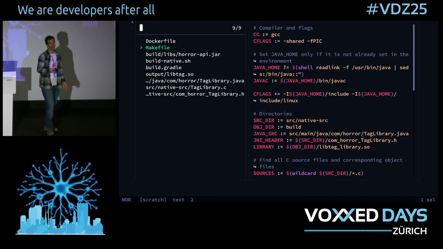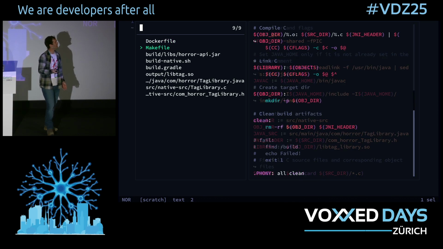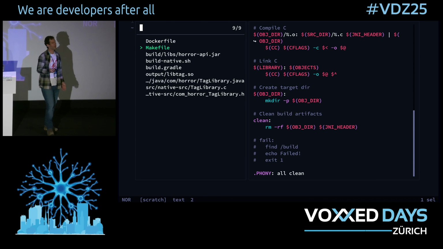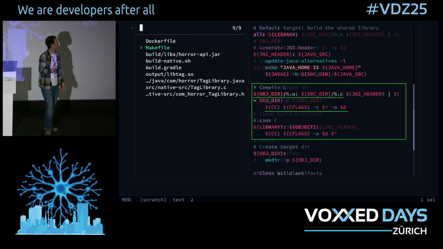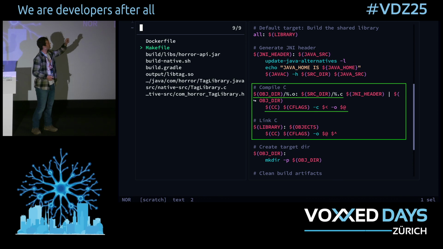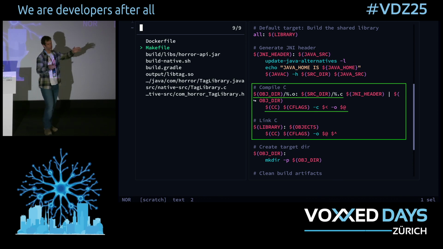Have a look at the makefile and be immediately confronted by how unpleasant makefiles are. I mean, it's not as bad as Perl, but it's certainly going in that direction. But we don't need all of this. We just kind of need to see how this thing is actually building the code. And if we zip around a bit, we can see something that roughly reflects what we were talking about before with the different stages of compilation. We have two rules. We have one to compile the individual files, and we have a second rule to take the compiled files, the object set that we have, and link them into a shared library.